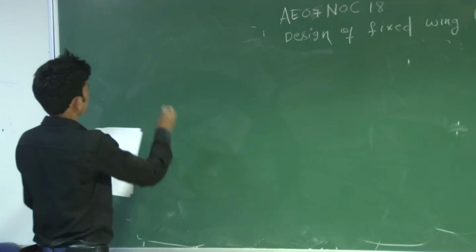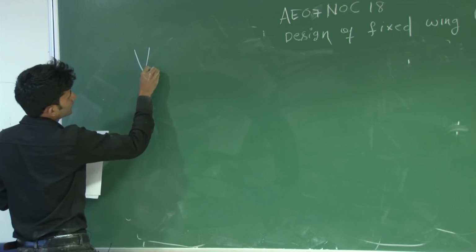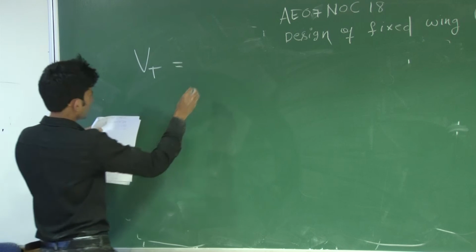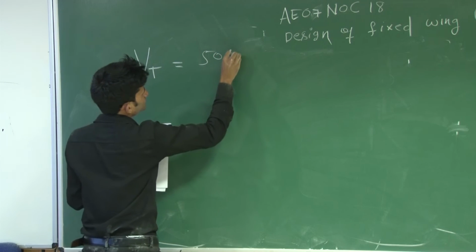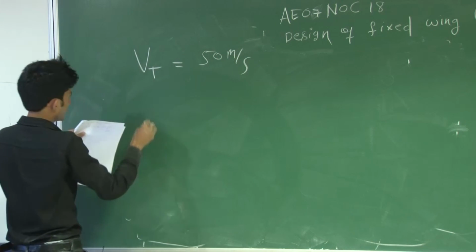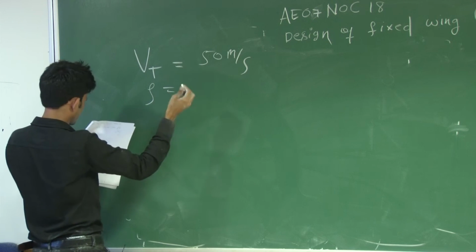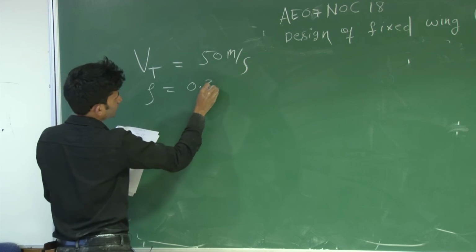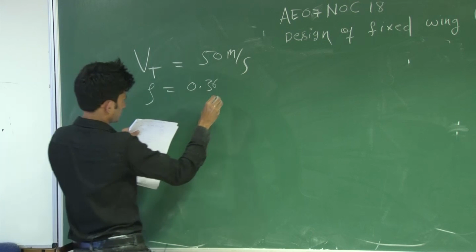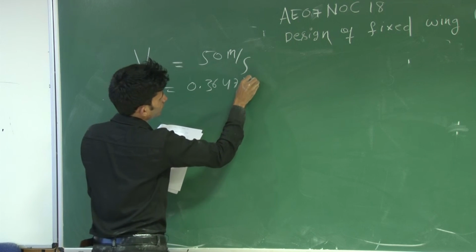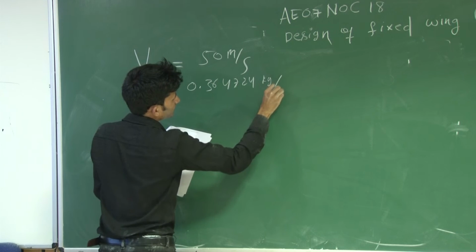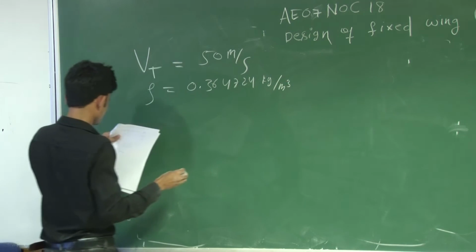So true speed, I am writing Vt, 50 meter per second is given, and rho is directly given, no need to calculate, 0.364724 kg per meter cube.